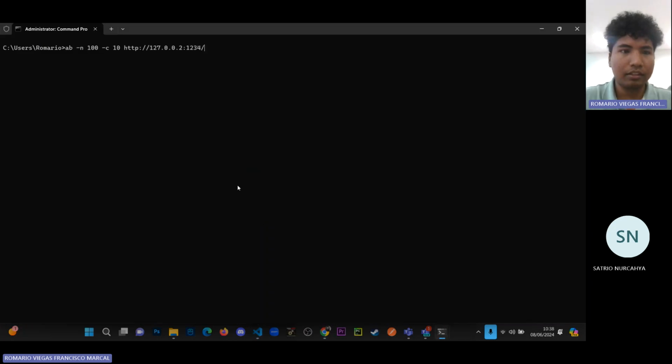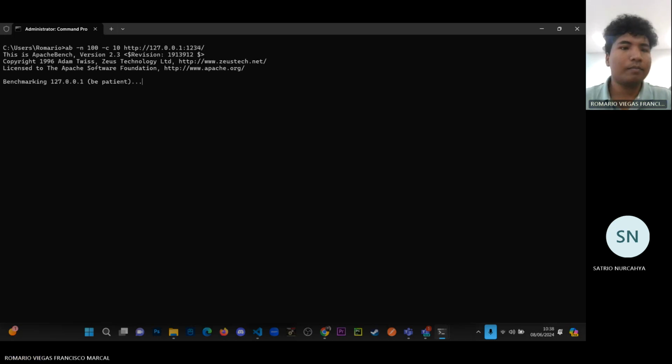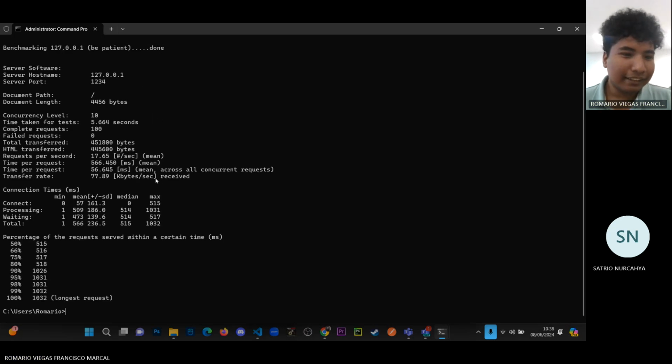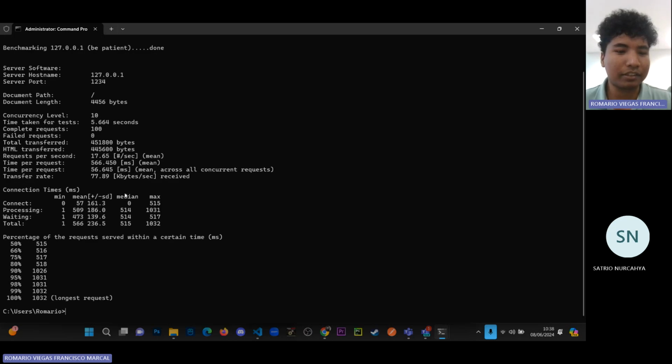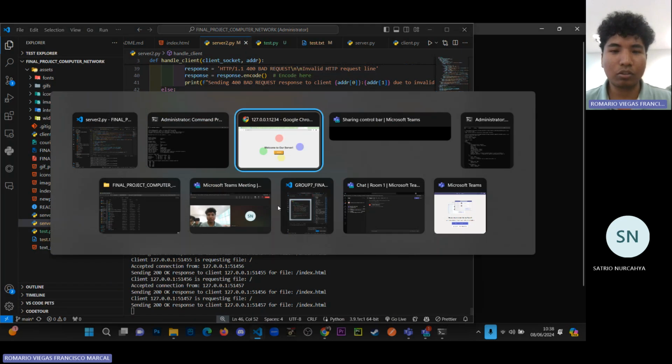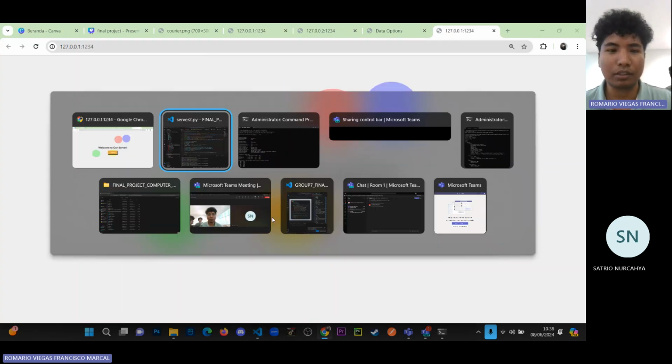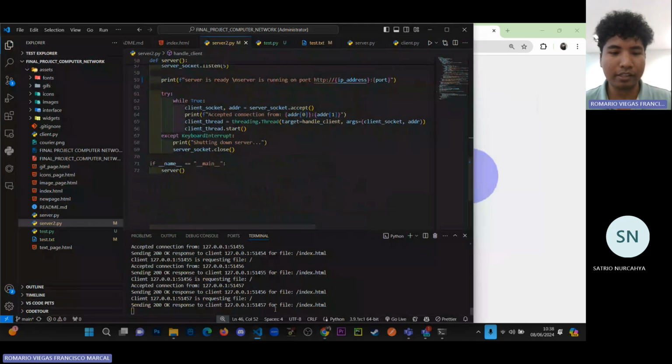Then we send the request to the IP address and run the benchmarking test. Yeah, failed requests 0, complete requests 100. That means the requests were sent successfully, while it's also handling other requests in the browser. This is for the multi-server, and it's correct.